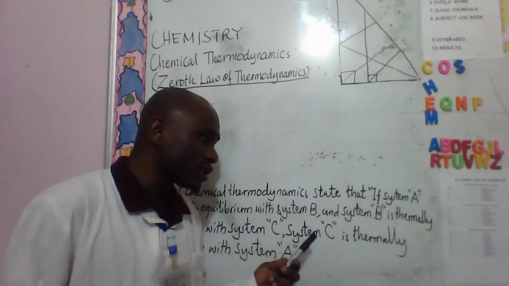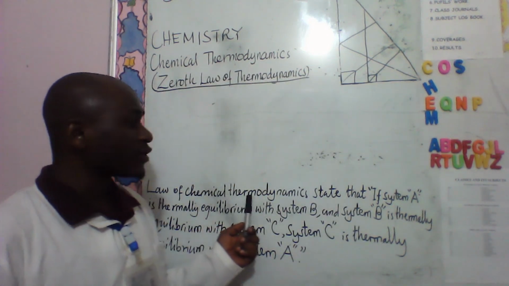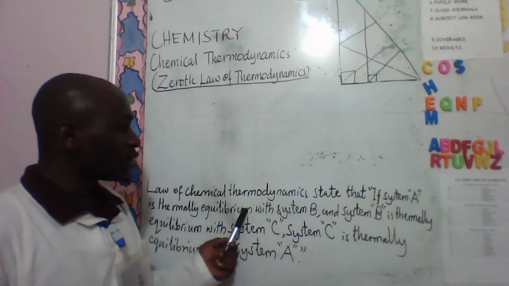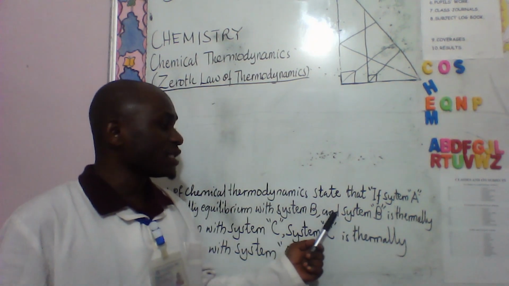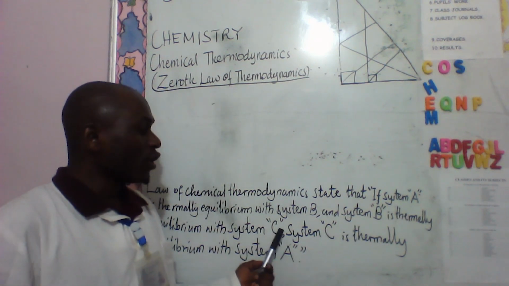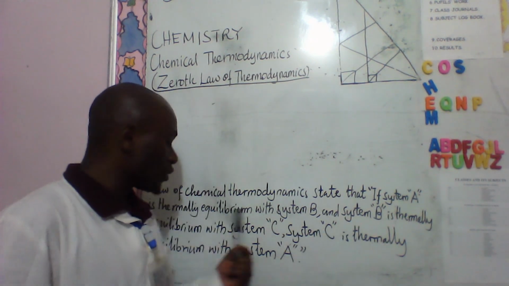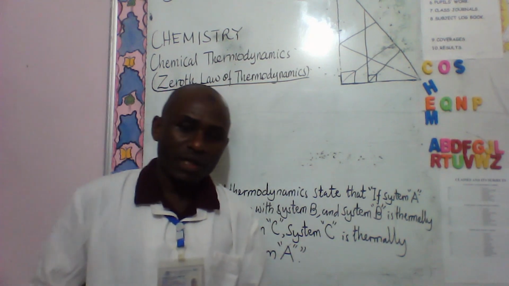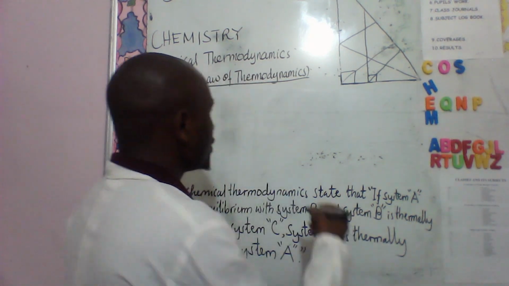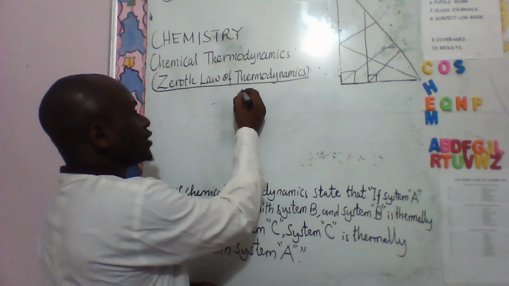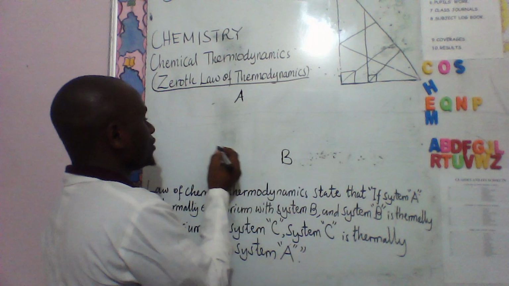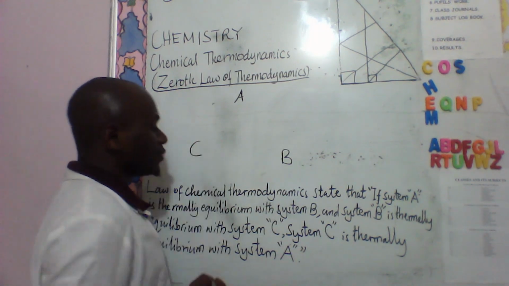As has been said, the law says that if system A is in thermal equilibrium with system B, and system B is in thermal equilibrium with system C, then system C is also in thermal equilibrium with system A. Let me show how it can be explained simply. We can have system A here, system B here, and system C here.